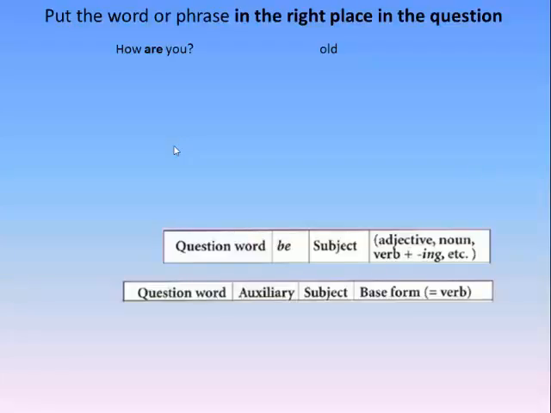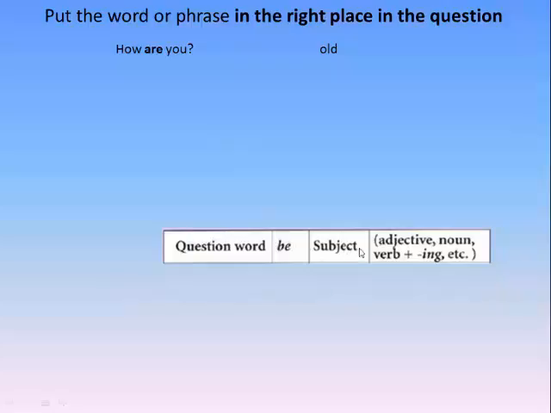How are you is my basic question, and I need to incorporate the word old. How are you is a question, but this is not the question they want. They want me to put this in here. I see the verb are, and the verb are is a form of the verb to be.